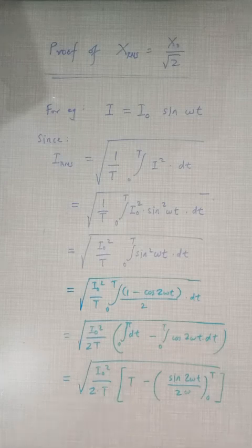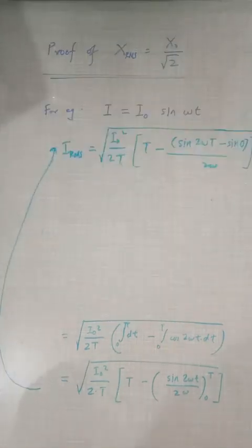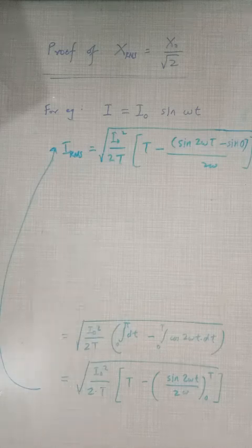After integrating, we will get this step inside the bracket: capital T for the first integration, minus the integration of cos, which is sine, and the constant will be divided by 2 omega, and there is a limit from 0 to T. After putting the limits, upper limit minus lower limit, we will get the step as shown in the video.